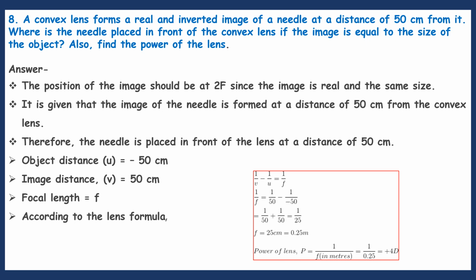A negative symbol indicates a concave lens. Remember this, very important. In the power, if a positive sign is given, the lens used there is a convex lens. If a negative sign is given, that lens is a concave lens. So this is about this question.